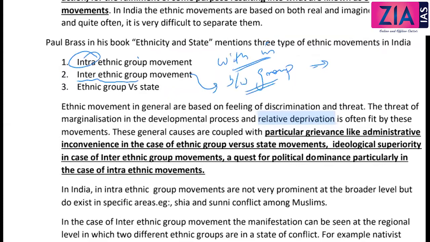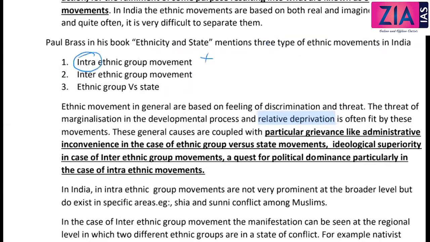Then the third one, ethnic group versus state. So these are the 3 different categories. Now with intra, this is not that significant in the Indian context, because within an ethnic group the issues or the movement is very rare.